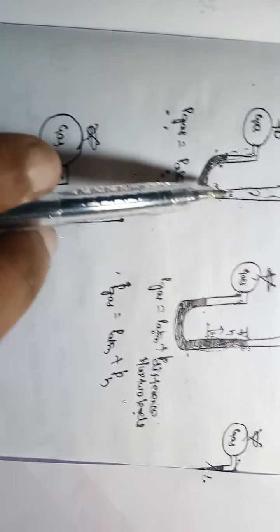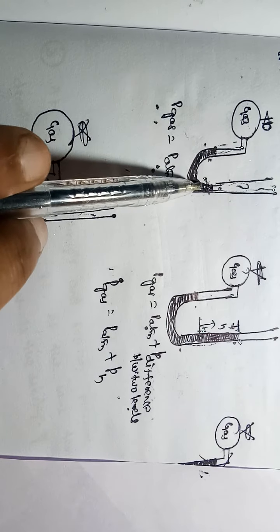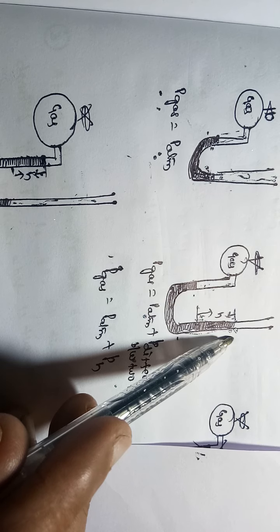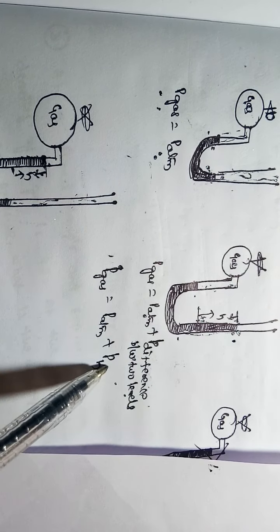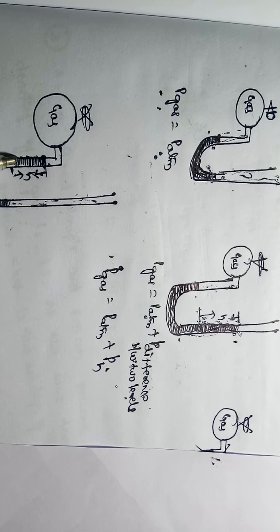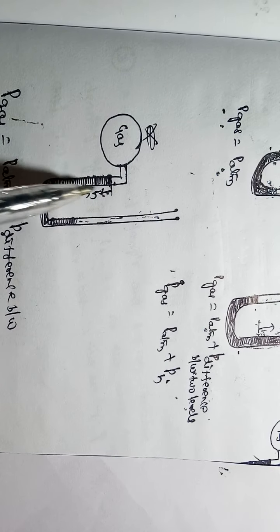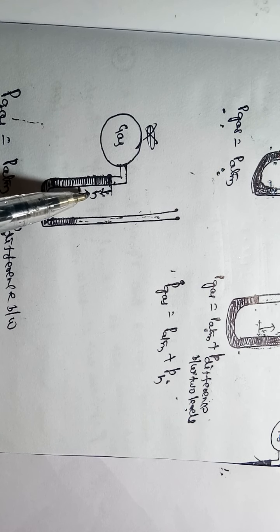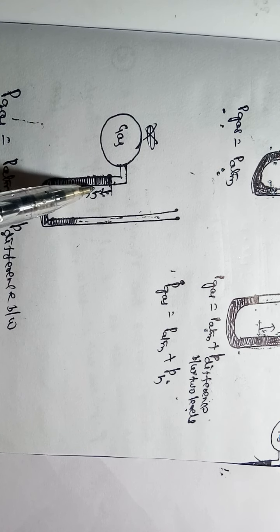Whenever the atmospheric pressure and gas pressure are the same, the limb heights are the same. If the gas pressure is more, the open-ended limb height is more, so that's why we should add. The pressure is exerted due to this height difference. Towards the closed-ended limb the pressure is less, so atmospheric pressure is more and the height is more.